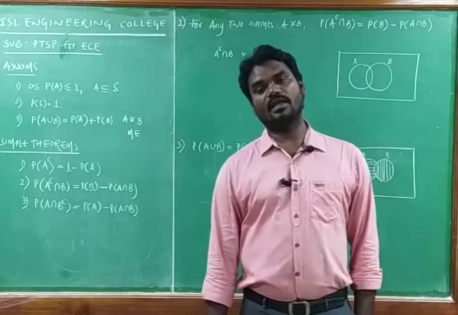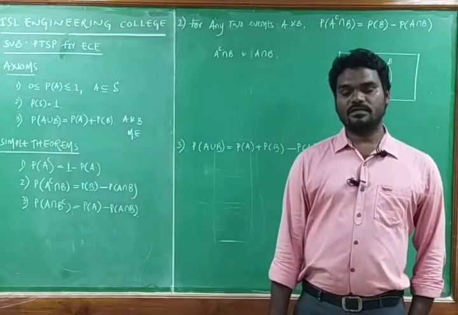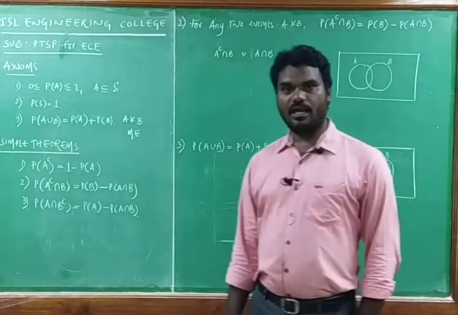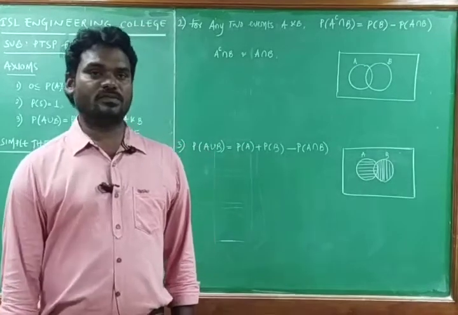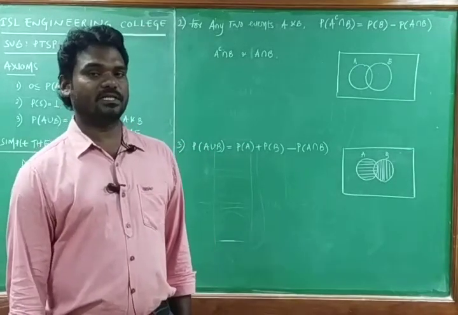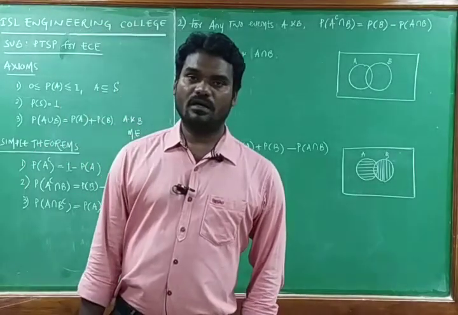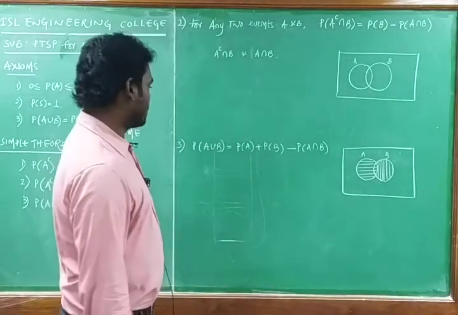We cannot find any common element between the A and B sets. By using these two concepts, we are going to study some of the elementary theorems in this class.